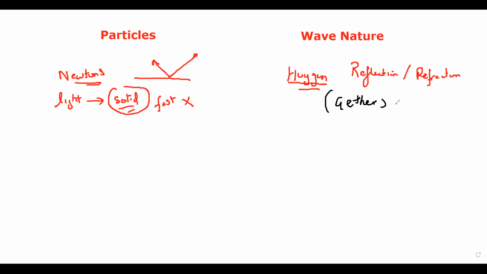So Huygens explained reflection and refraction using a wave nature, but what was the wrong assumption in his theory? He suggested that light is mechanical, that it requires a medium to travel, and that the whole universe is made up of a hypothetical medium, ether. But he was not able to prove the existence of ether, and later different experiments were carried out but were not able to show the presence of ether. That's why his theory was also discarded.